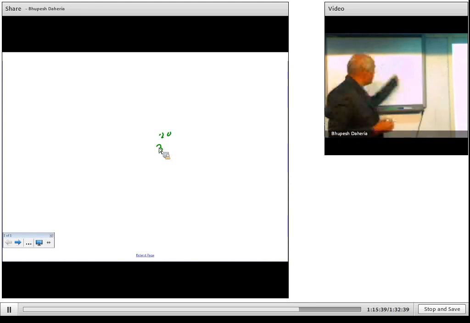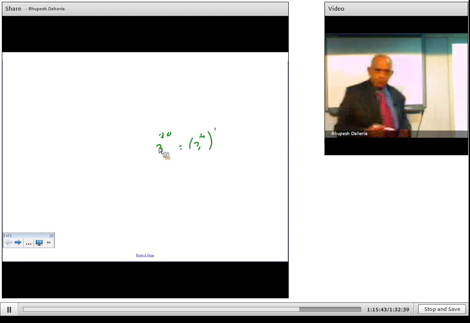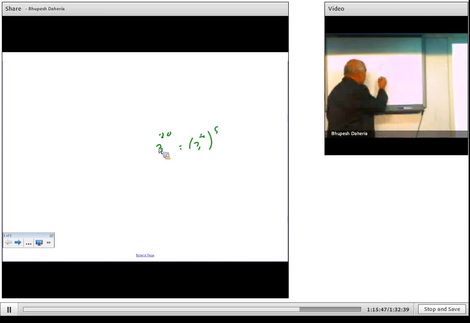So since this is 81, now the unit digit directly, you know, is 1 only. The unit digit of 3 raised to 20 is 1. Now if you think of 3 raised to, say, 22, then 3 raised to 22 is 3 raised to 20 into 3 square. Now the unit digit of this is 1, this is 9. So finally it is 1 into 9, 9 only. The unit digit will become 9.